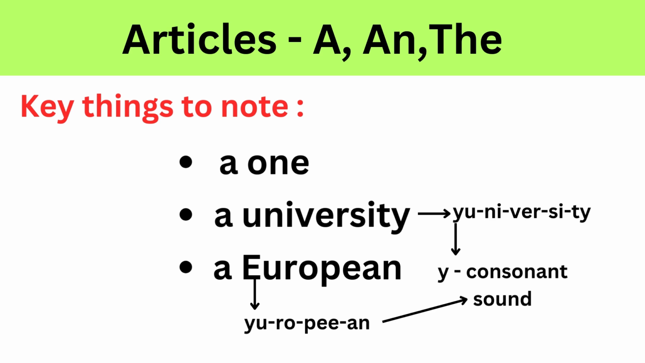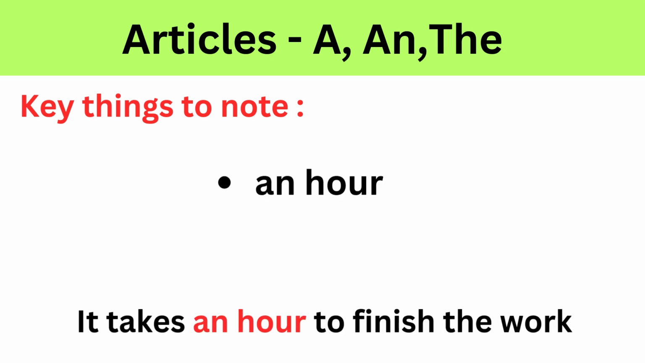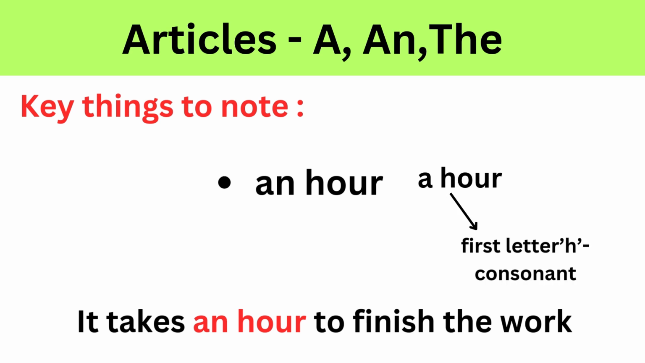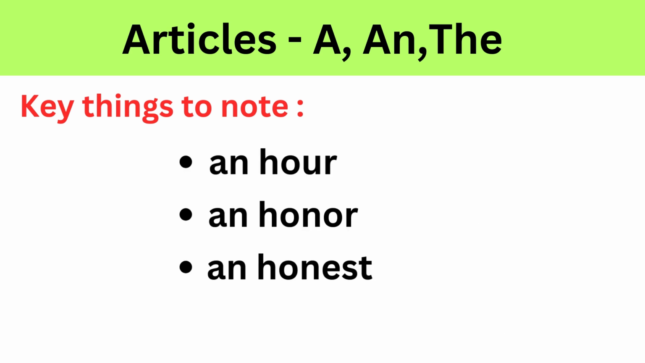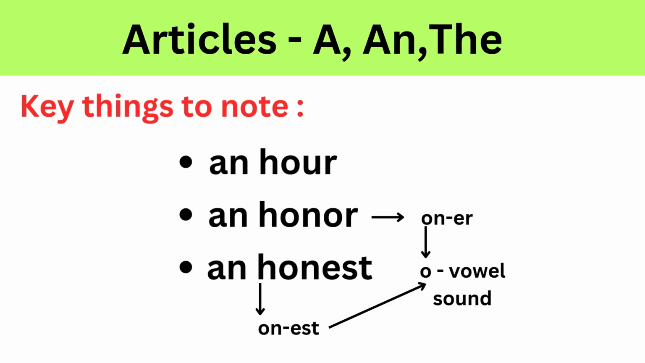Another example where people mistakenly use a instead of an is an hour. Many think it should be a hour because H is a consonant. However, hour is pronounced "our", starting with a vowel sound, so we correctly say an hour. This rule applies to words like an honor, because honor is pronounced "onor", starting with a vowel sound o, and honest, because honest is pronounced "onest", starting with a vowel sound o.